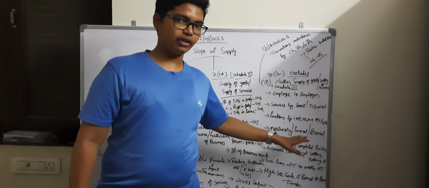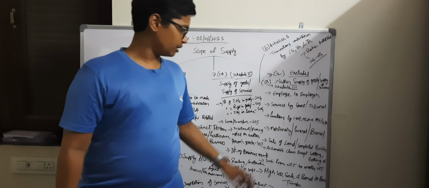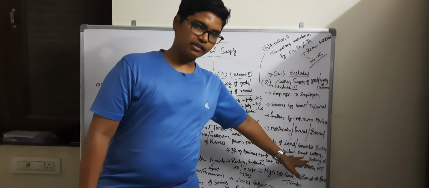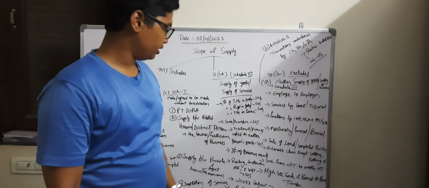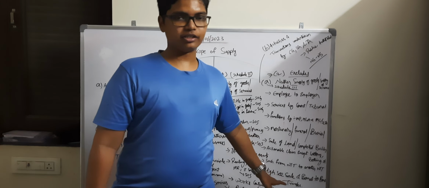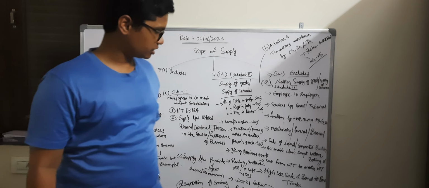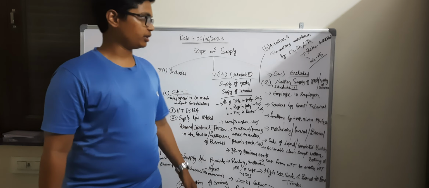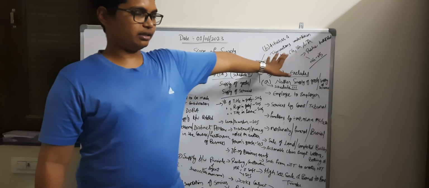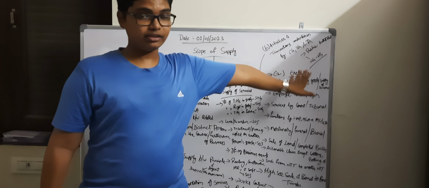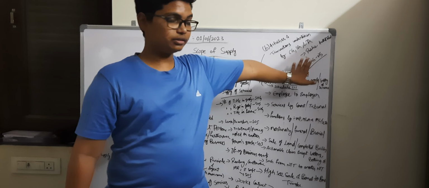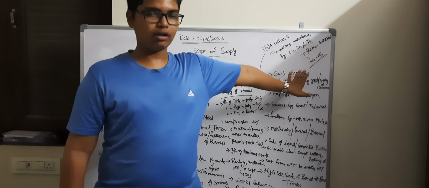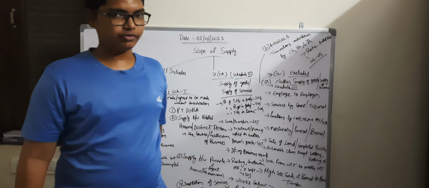And mortuary, funeral and burial services, and sale of the land or completed building, and actionable claims except lottery, betting and gambling, and supply of goods from non-taxable territory to another non-taxable territory, and high sea sale and bond to bond transfer, and activities and transactions undertaken by the central government, state government and local authority or public authorities are neither supply of goods nor supply of services.